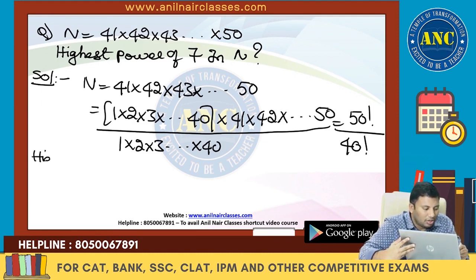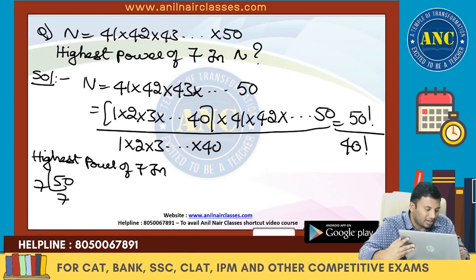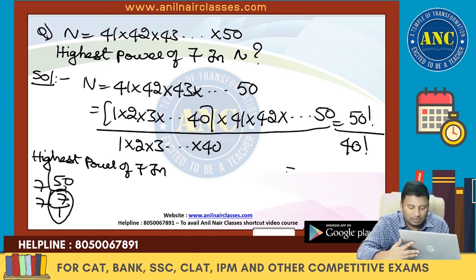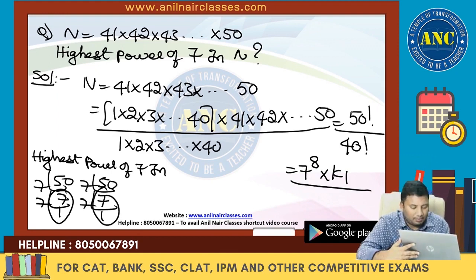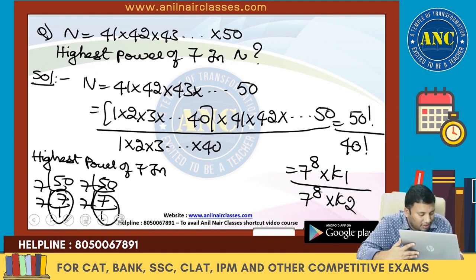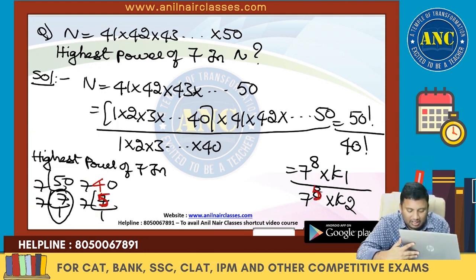So first we will do the highest power of 7 in 50 factorial. 7 sevens are 49, 7 ones are 7, 7 plus 1 is 8, so 7 power 8 into k1, remaining all prime powers. Now I am doing it for 40: 7 5s are 35, 7 ones are 7, so it is 7 power 5 into k2.